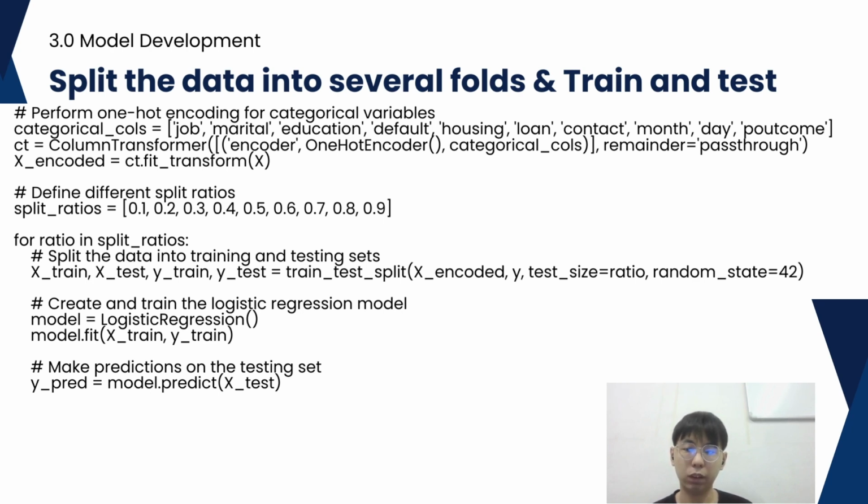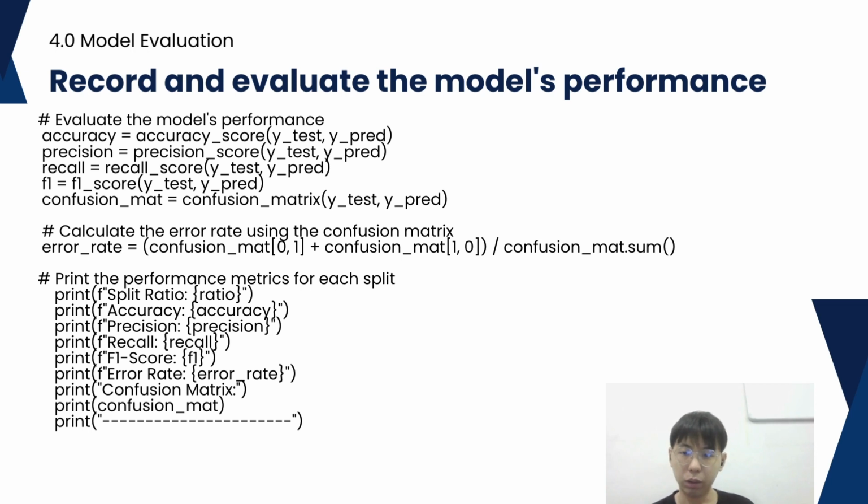Then predictions are made on the testing set and the various performance metrics such as the accuracy, precision, recall, F1 score, and the confusion matrix are calculated using the scikit-learn functions. So after that, we will print the performance metrics.